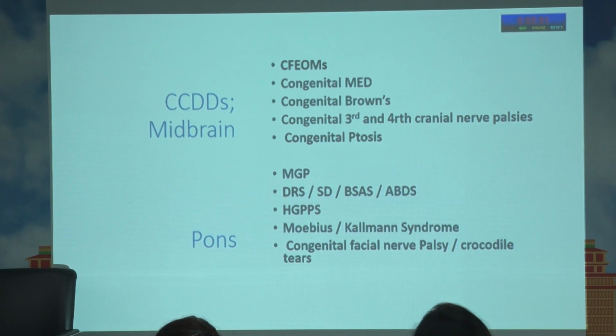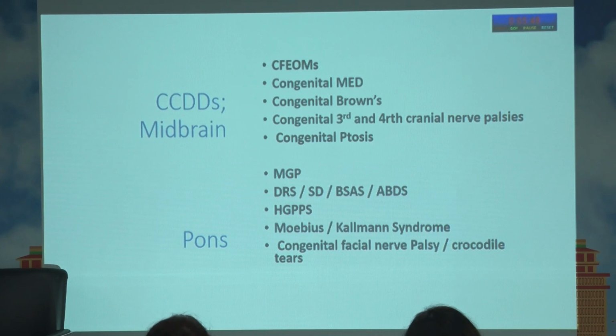Fourth nerve palsy, you know, is the commonest congenital cranial nerve palsy as far as we ophthalmologists are concerned. There is very often hypoplasia of the fourth nerve nucleus and the nerve and the muscle also. About 50% of superior oblique palsy will have superior oblique hypoplasia. So there is a direct relationship between the nerve and the muscle. If there is a problem with the nerve, the muscle is going to be affected. And then, of course, congenital ptosis, you all know, especially if it is bilateral.